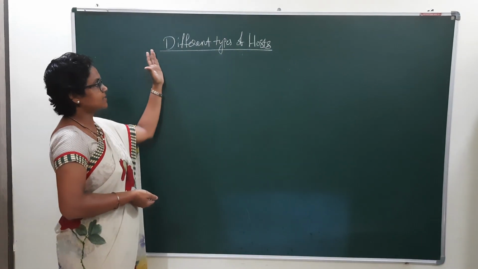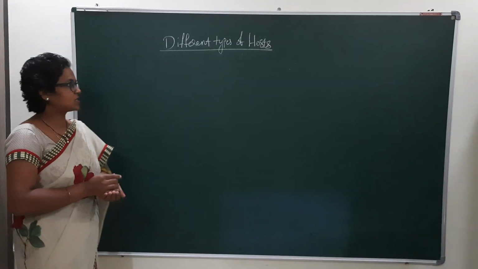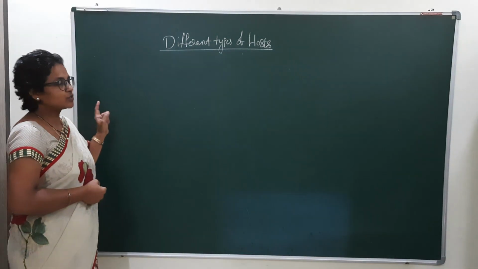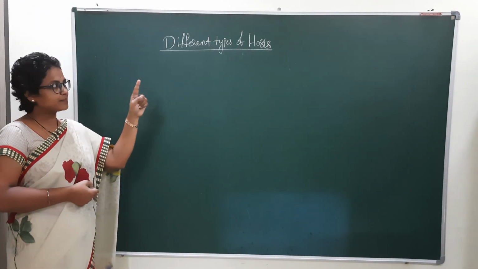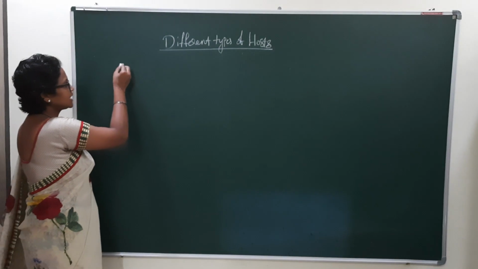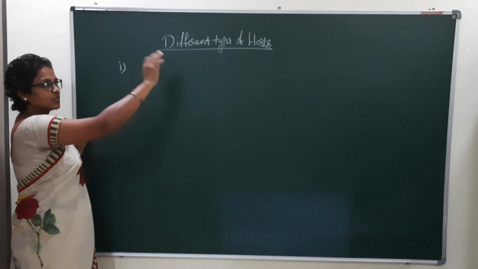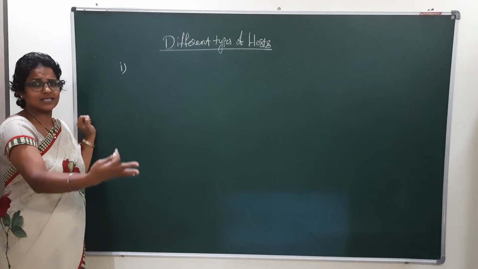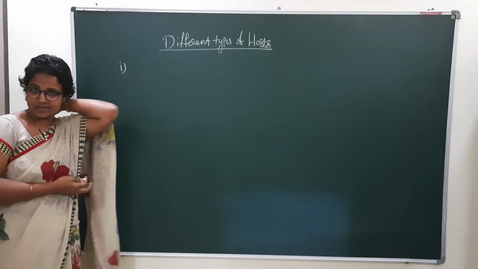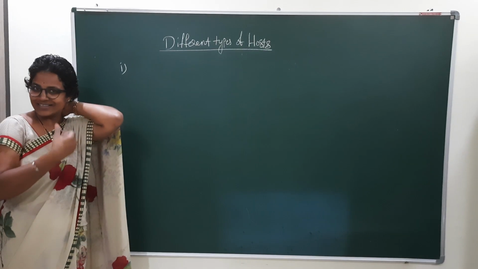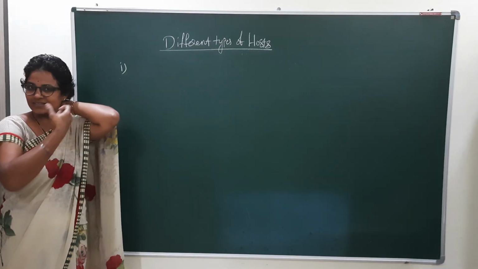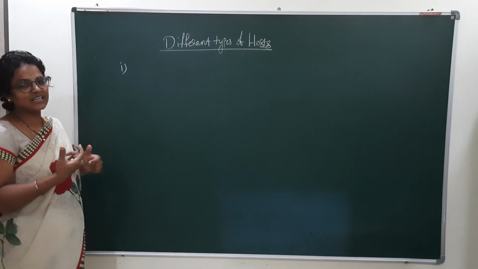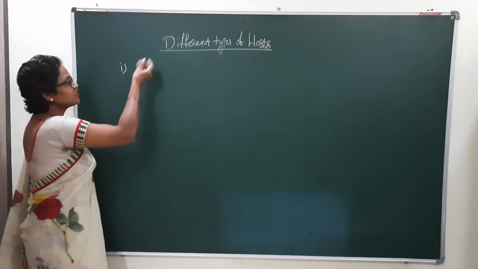Now we are going to discuss the different types of hosts. Already we discussed the different types of parasites. A host is one which gives shelter and food to the parasite. The parasite drags the food and shelter from the host. The parasite is dependent on the host.